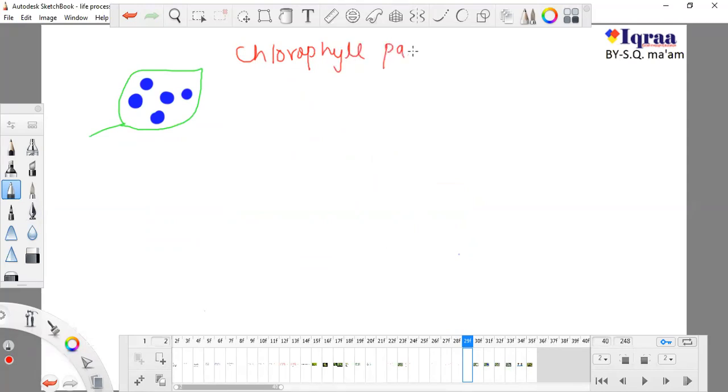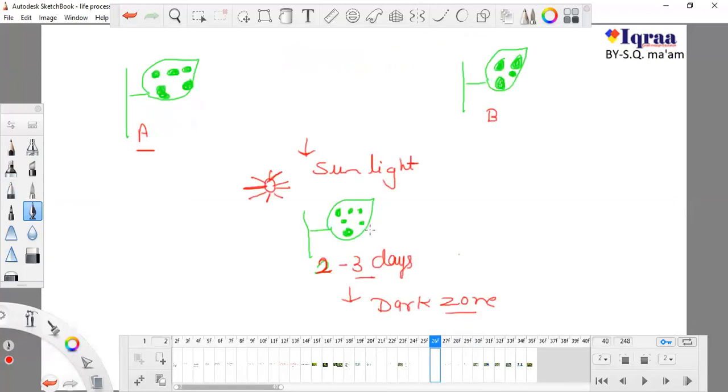Chlorophyll part become blue. What is the reason for this? The reason behind this is that it was actually green before, we know that. From the start we kept this for two to three days in dark zones, and then in sunlight. In sunlight only this green part was able to do photosynthesis, we know that.